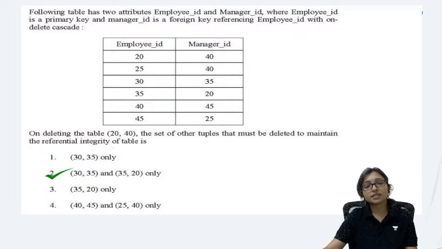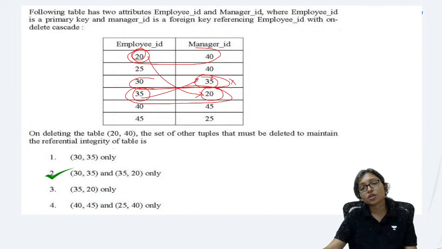When I am deleting 20 and 40, deleting 20 means this related one will also be deleted. 35 is related, that's why this one will also be deleted. So ultimately 30 and 35 will be deleted, but for 30 there is no one related, so there will be no further deletion, and your answer will be this one.